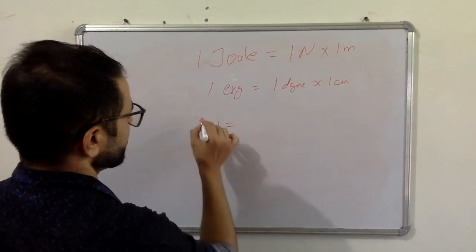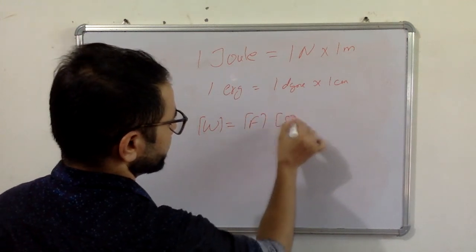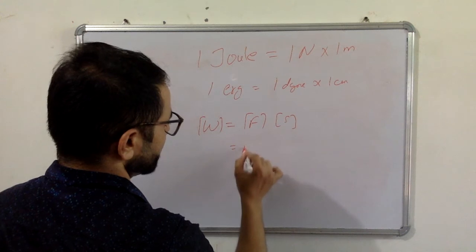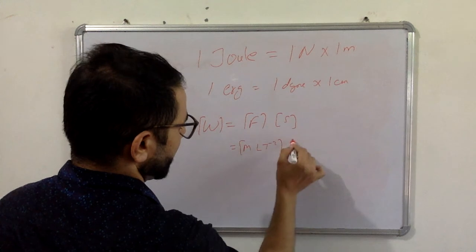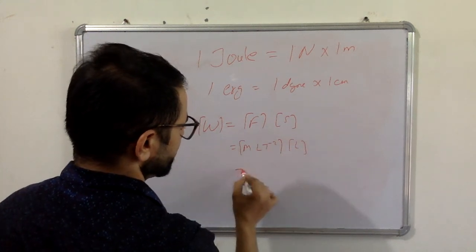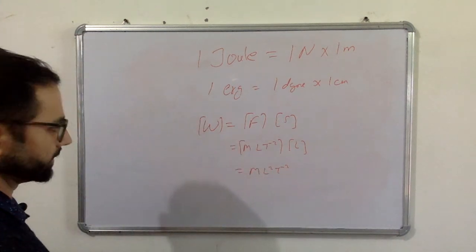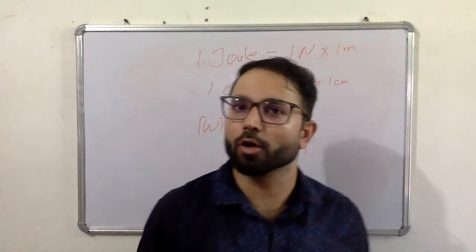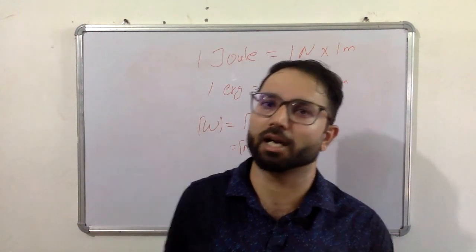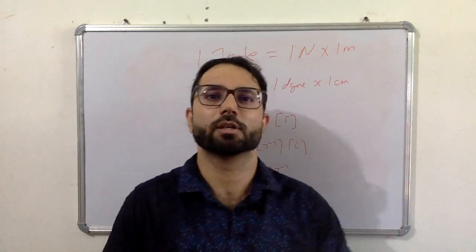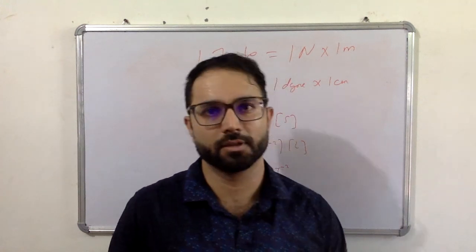What about the dimensions? So work is equal to force into displacement. Force dimension is mass into acceleration. For acceleration, L t minus 2, and for displacement the dimension is L. So m L square t minus 2. These are the dimensions for work. Okay. So this is all about work. We have discussed a very simple definition, but the 5 points I have written are very important, because we have derived all those points from the definition of work.